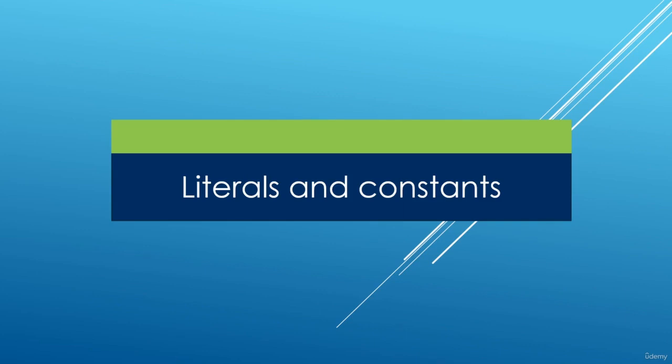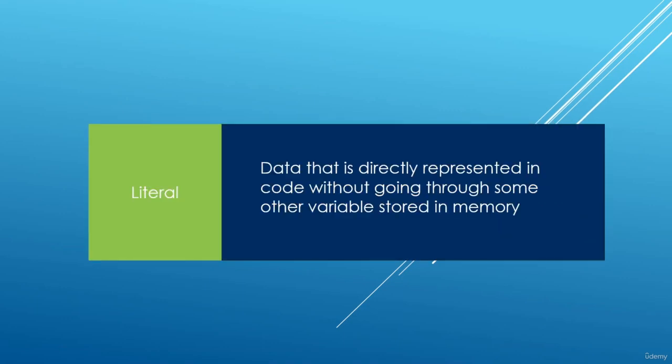Congratulations on hitting the end of this chapter. This chapter was all about literals and constants. We had a chance to see that a literal is a value that you use directly in your C++ program, and it doesn't get stored in any variable. It is a direct value that you can use in your C++ program. And we had a chance to see a few tricks you can use to work with literals.